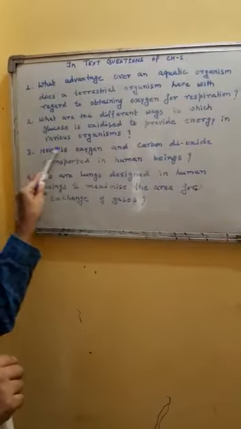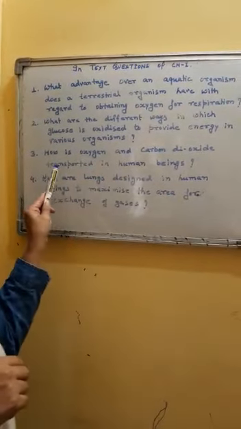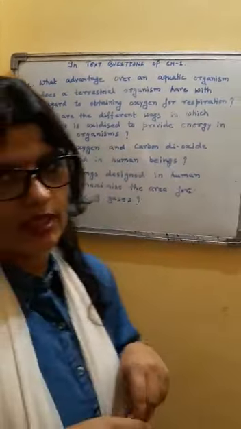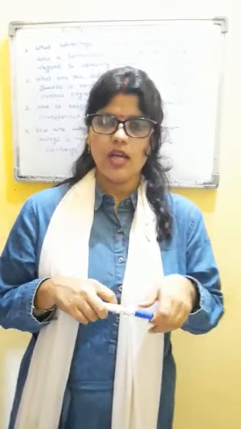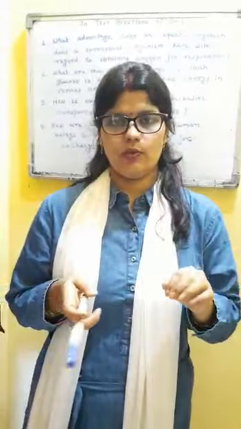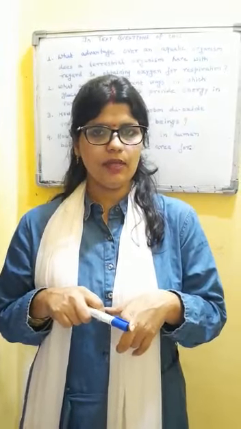Next question is, how is oxygen and carbon dioxide transported in human beings? Here you have to write about oxygen transport and carbon dioxide transport. As we have discussed, oxygen is basically transported with the help of a pigment, a respiratory pigment. Can you recall the name of that respiratory pigment?